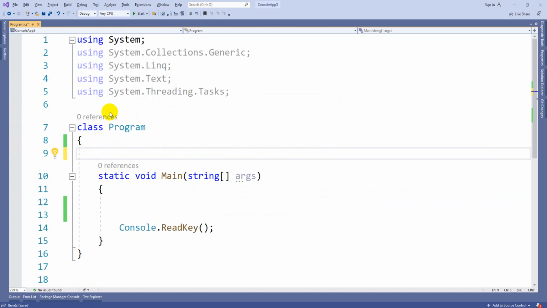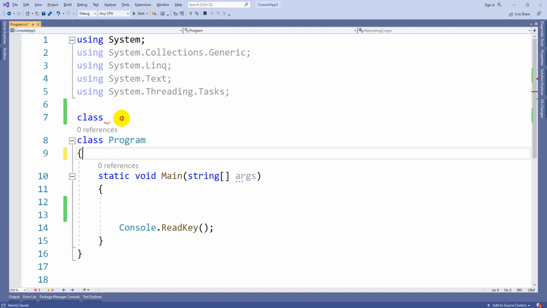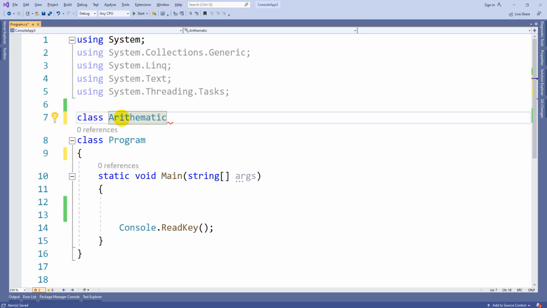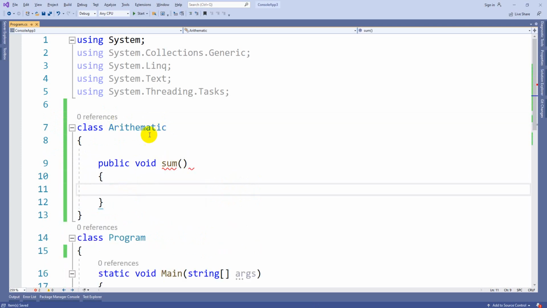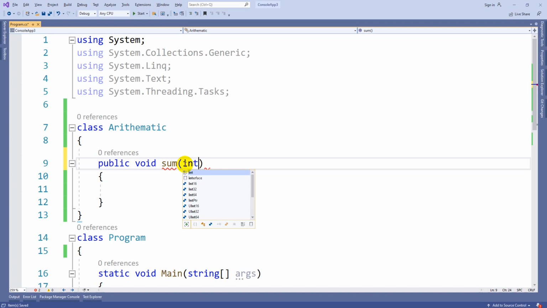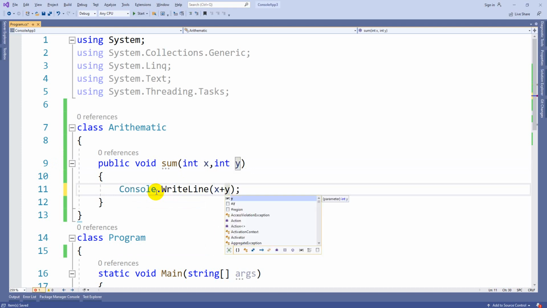Here we have a class, suppose the class name is arithmetic. So here we have a class arithmetic. Here we have public void sum as a function, where this sum function requires int x and int y. It is going to print the sum, x plus y, for example.